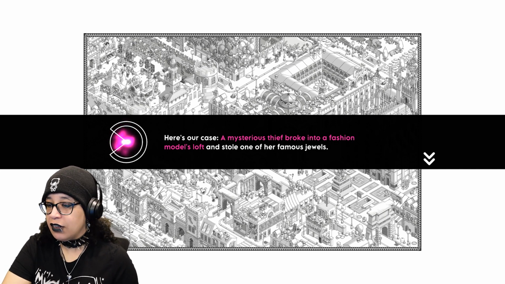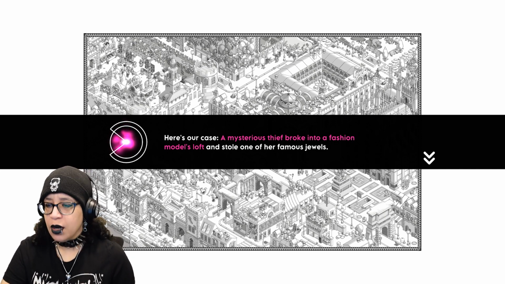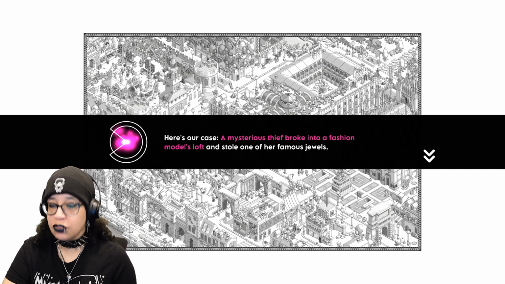Here's our case. A mysterious thief broke into a fashion model's loft and stole one of her famous jewels.